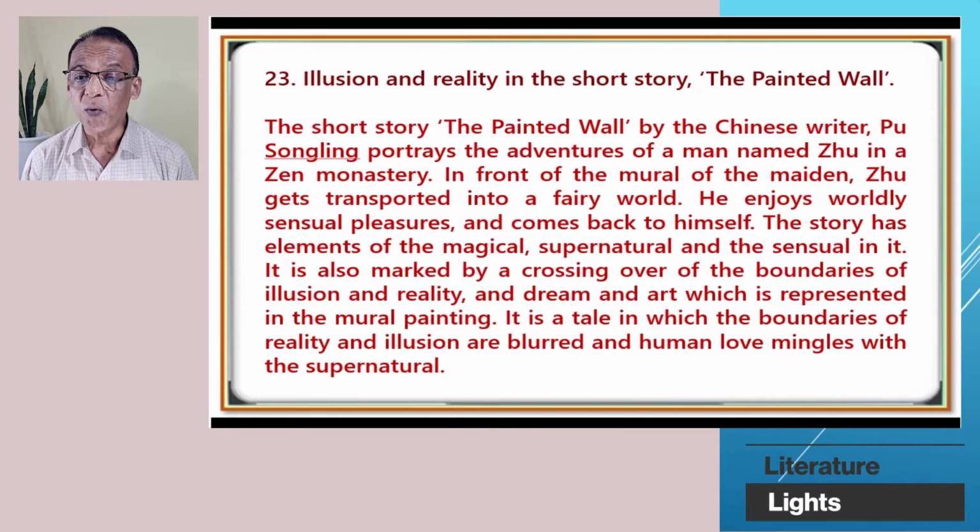In front of the mural of the maiden, Zhu gets transported into the fairy world. He enjoys worldly, sensual pleasures and comes back to himself. The story has elements of the magical, the supernatural, and the sensual in it.